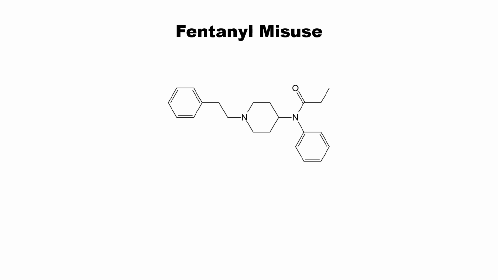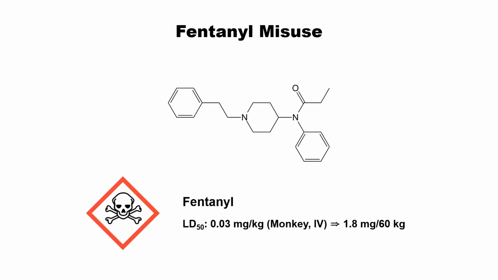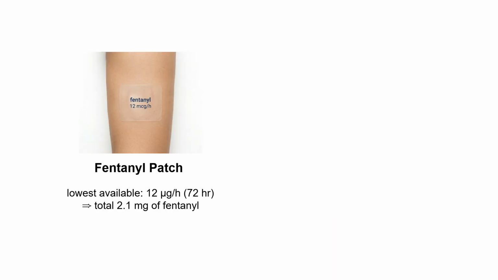Here is a very famous toxic material, fentanyl. Fentanyl is highly toxic. The LD50 is very small. That means this is a very toxic material. For a human, approximately 2 milligrams is a lethal dose. Fentanyl has been used as a patch for its painkilling effect. When fentanyl is used as a patch, the release speed is 12 micrograms per hour. So this should be considered a relatively safe process.